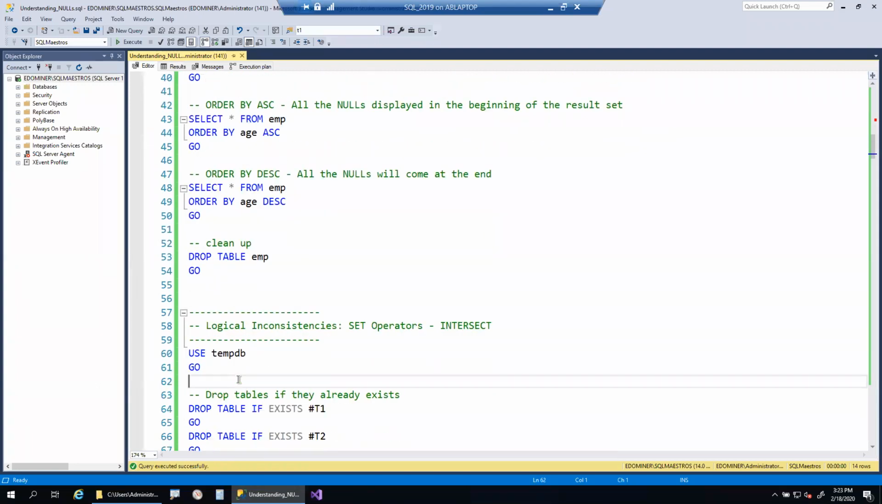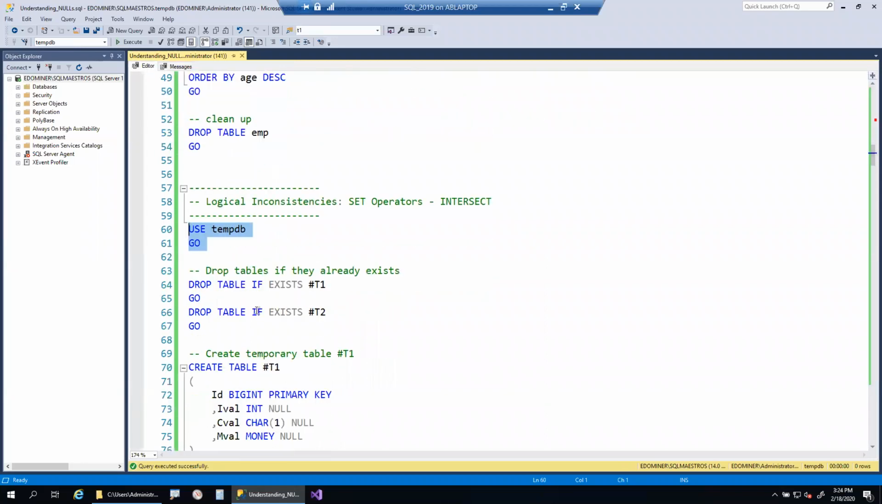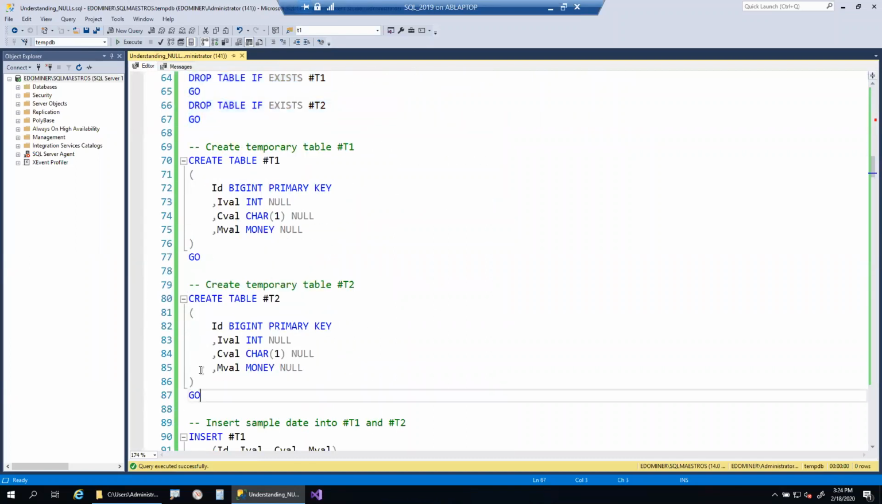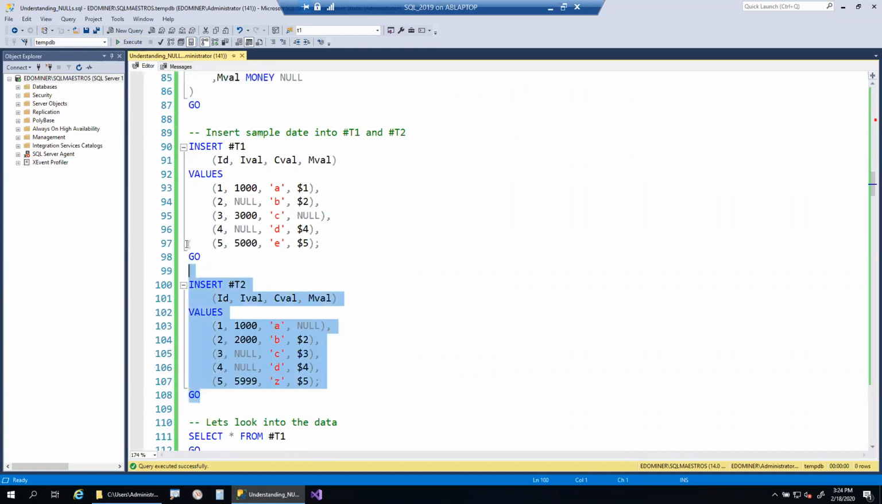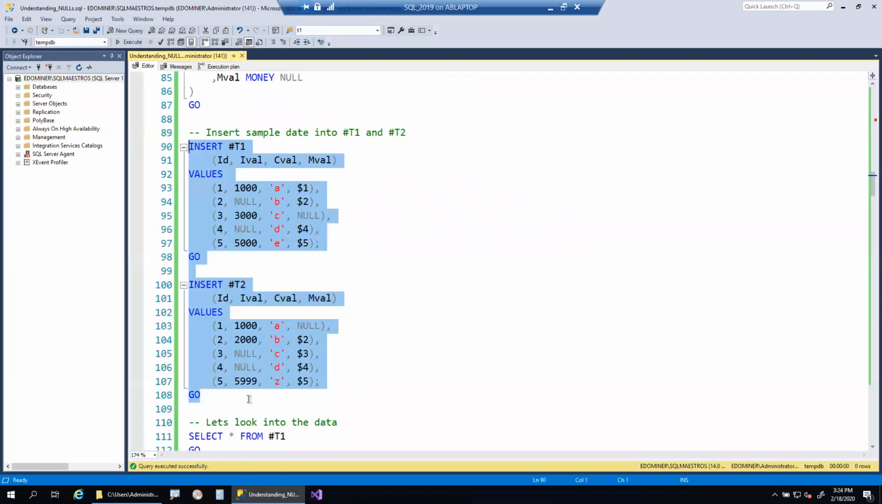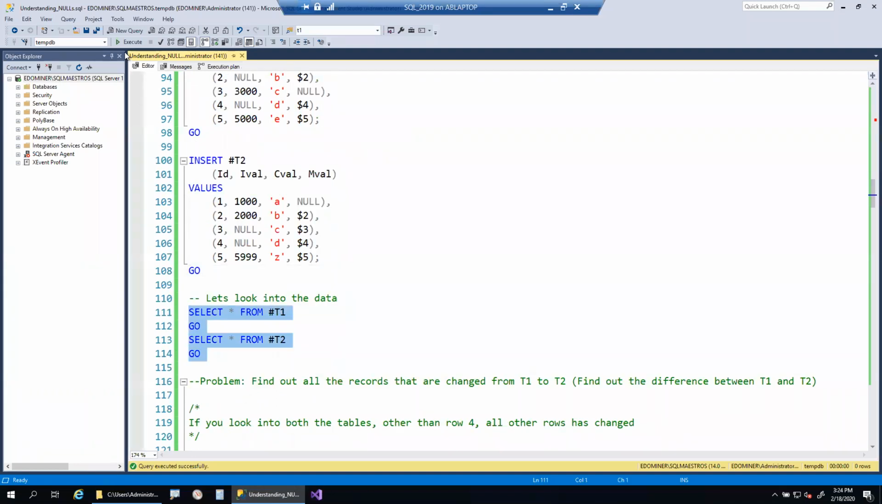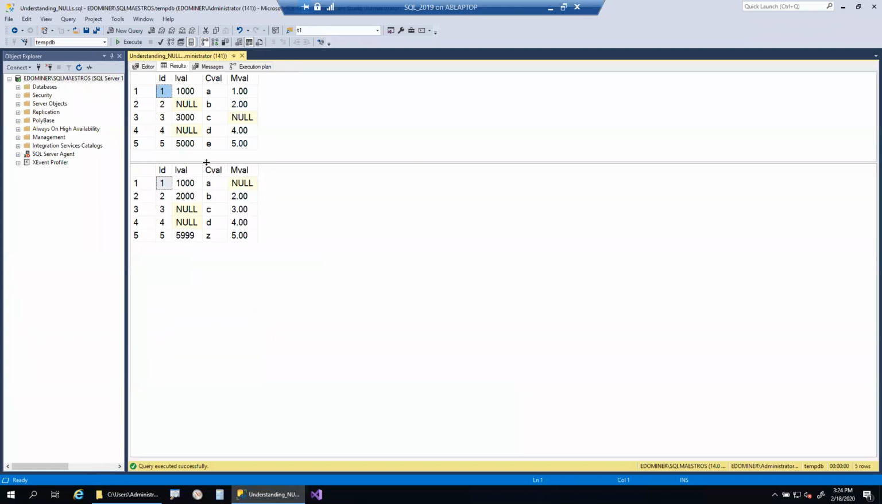Yeah. So let me move to the next example. I'm using the TimDB database for this purpose. Let me create two tables, and let's insert some data into the two tables. So let's look into the data. We have table 1 and table 2. You can consider these two tables as a development table and a production table.